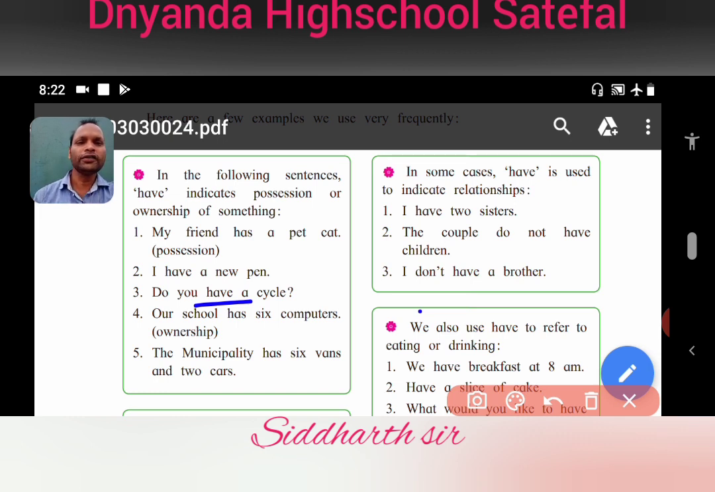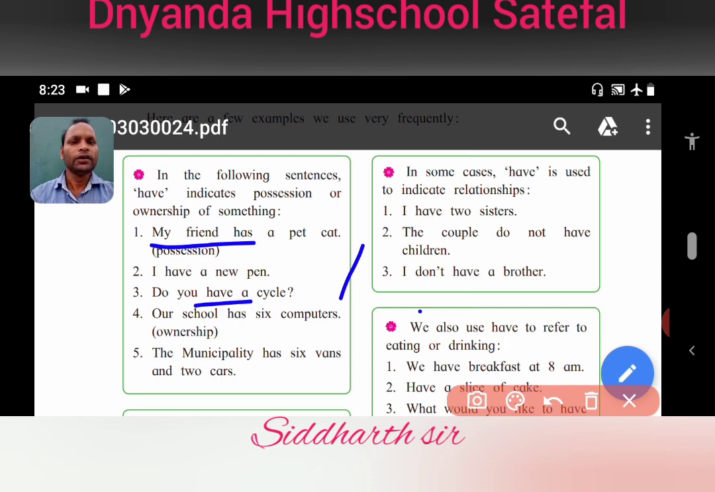Number five sentence, the municipality has 6 vans and 2 cars. Even it shows the exact figure. In these sentences, how do we use have and how do we use has? Let's see. My friend has a pet cat. My friend, here it is the third person. My friend is a third person, so that's why we use has here. Means when we speak about the third person, then we use has.